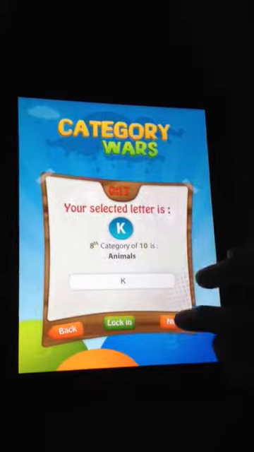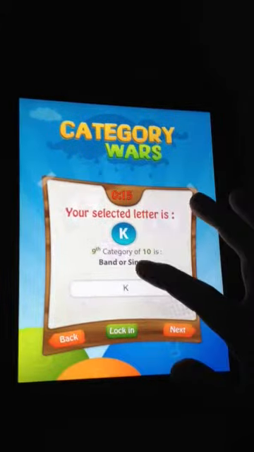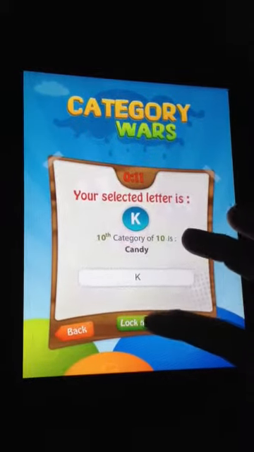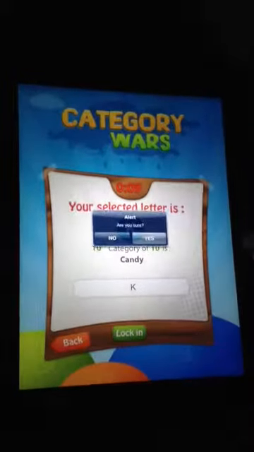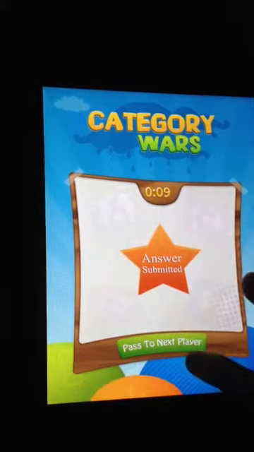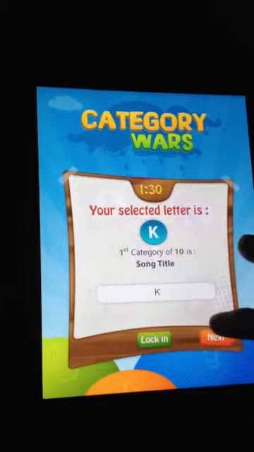Girl's name, animals, brand or singer, candy. Okay, then we'll just lock in. Are you sure? Yes. Now we'll pass the device to the other player. My answers are submitted, and I'll pass the device to the next player.